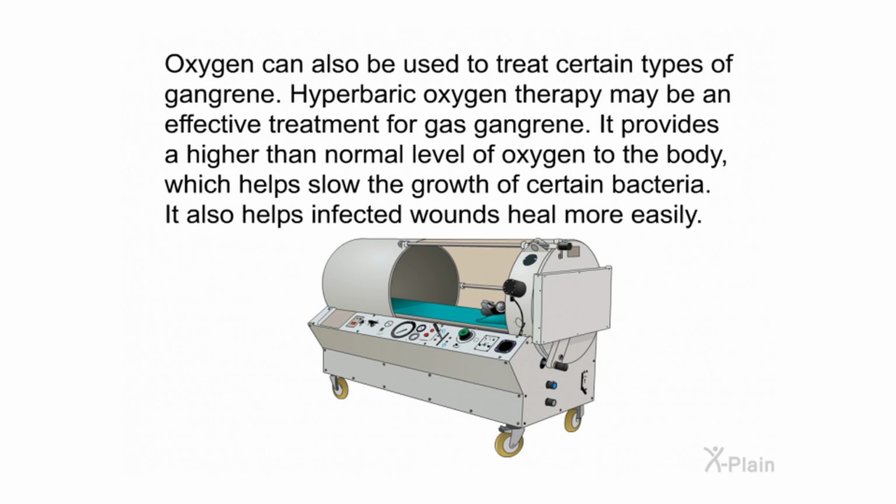Oxygen can also be used to treat certain types of gangrene. Hyperbaric oxygen therapy may be an effective treatment for gas gangrene. It provides a higher than normal level of oxygen to the body, which helps slow the growth of certain bacteria. It also helps infected wounds heal more easily.